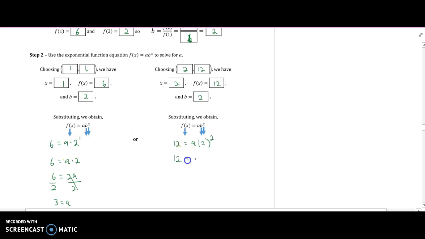So I get 12 equals a times 2 squared, which is 4. So that's 12 equals a times 4, which is just 4a. 12 equals 4a, and now divide both sides by 4.